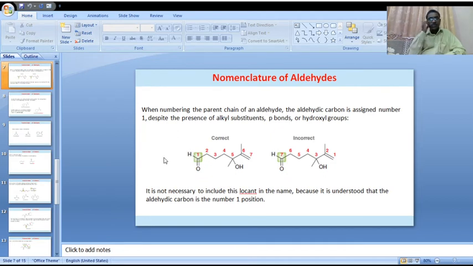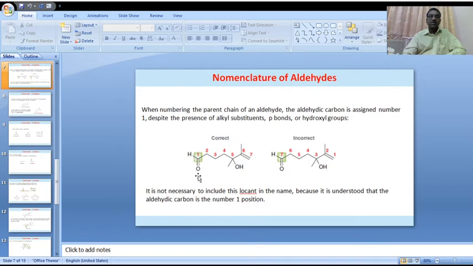Please concentrate. Despite the presence of alkyl substituents, pi bonds, and hydroxyl groups, all these pi bonds are there, alkyl substituents are here, and an alcohol hydroxyl group is also present, but compared with the aldehydic functional group, we should give preference to numbering from the aldehydic functional group.